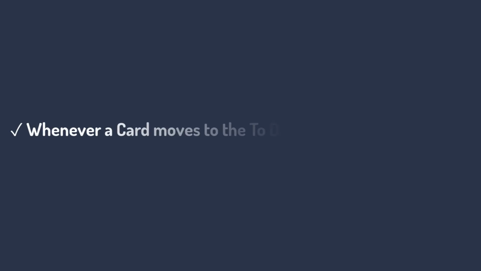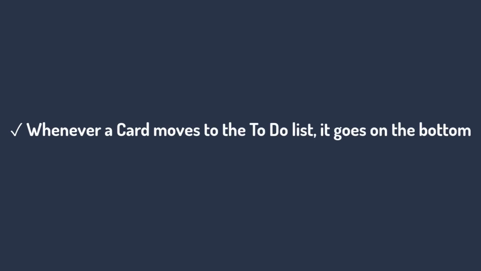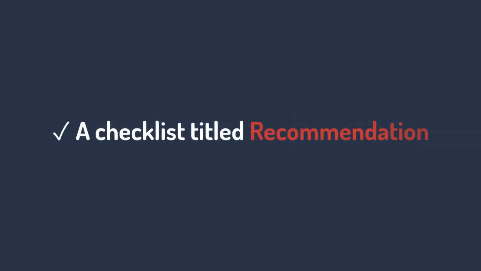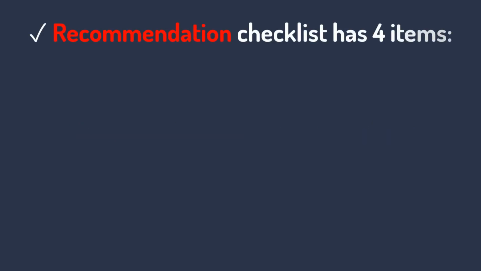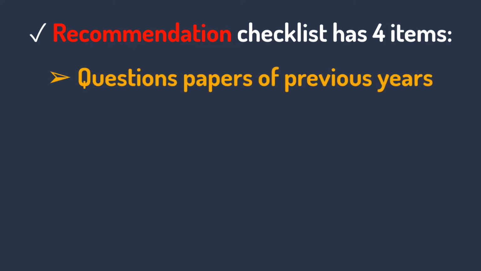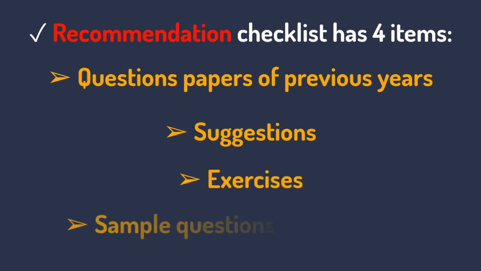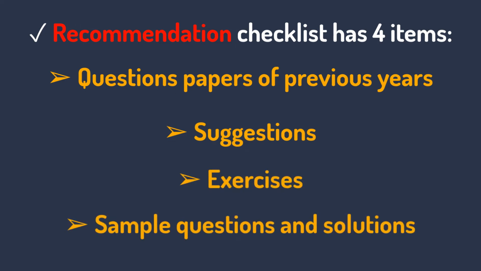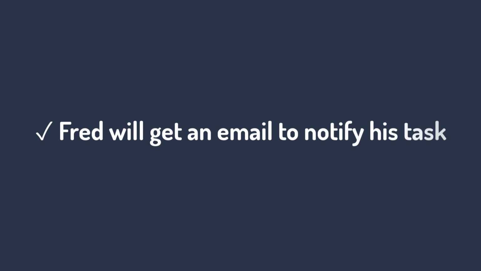Whenever a card moves to the to-do list, it goes on the bottom. There will be a YOLO label, a checklist titled recommendation. Recommendation checklist has 4 items. Question papers of previous years, suggestions, exercise, sample questions and solutions. Only Fred will be the member of this card. Fred will get an email to notify his task.